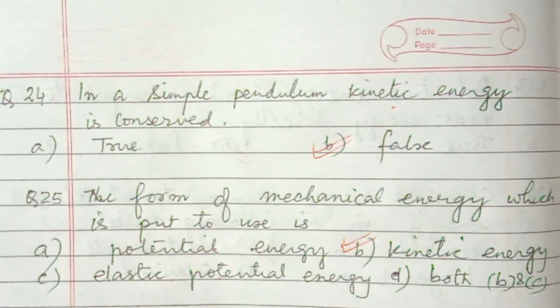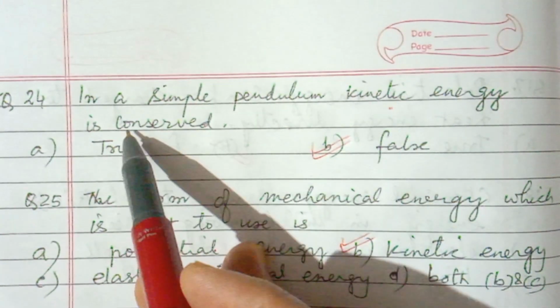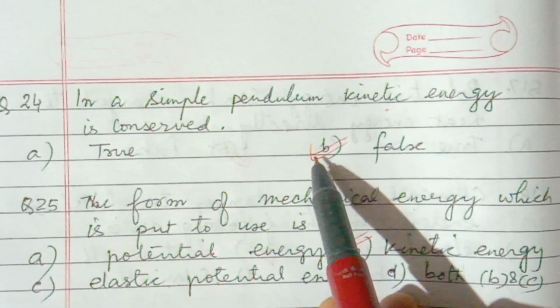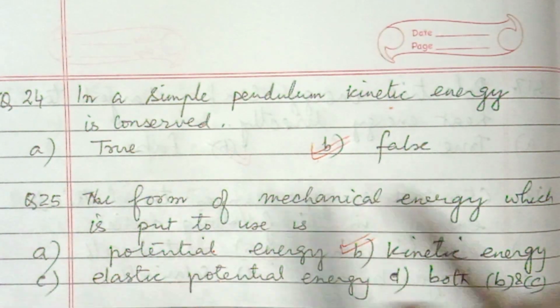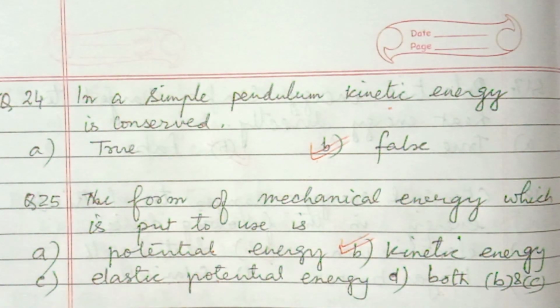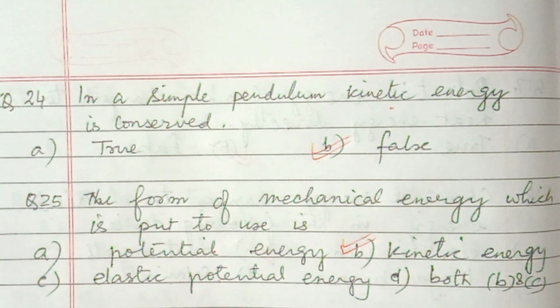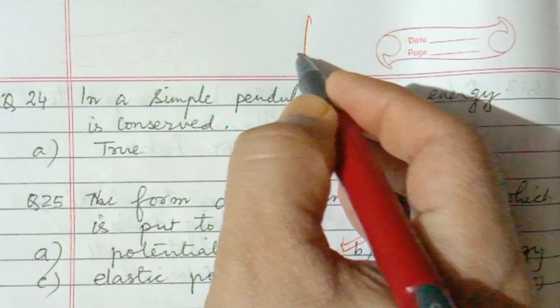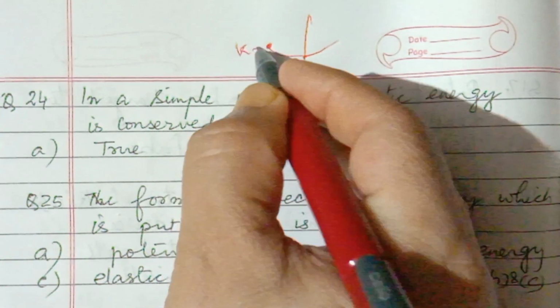Okay, next question number 24. In a simple pendulum, kinetic energy is conserved. So answer is false. Why? In simple pendulum, energy is conserved. Then why is it false? Because kinetic energy changes. At the extreme position, kinetic energy is 0.